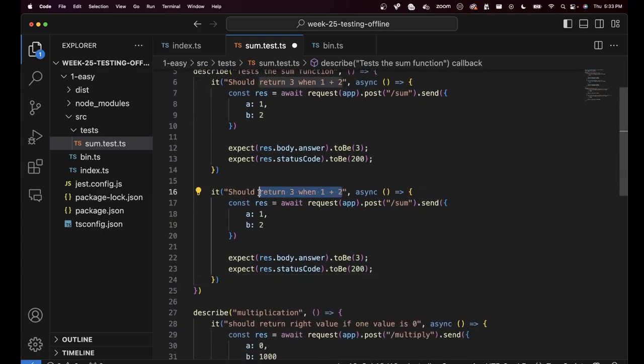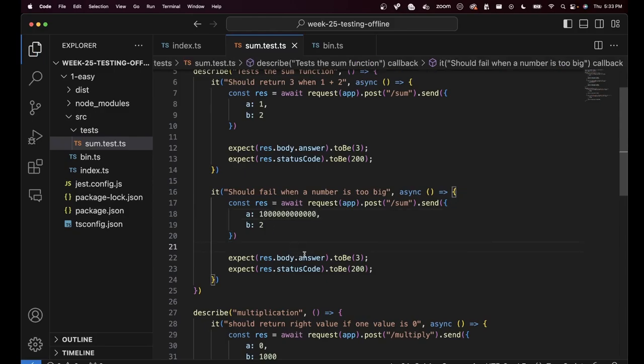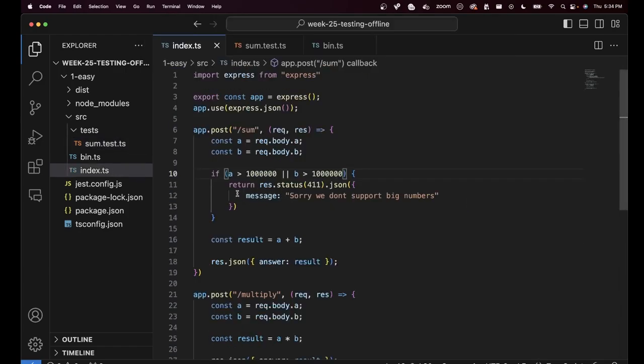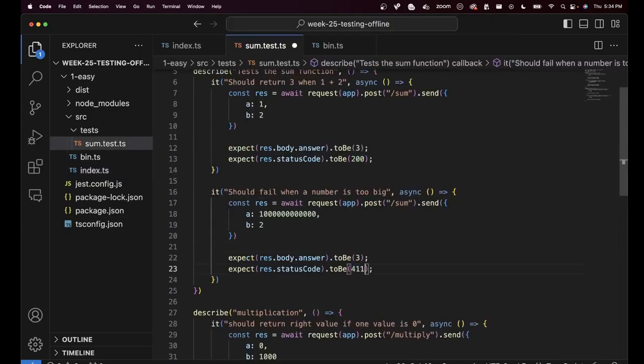It should fail when a number is too big. And then, send a very big number for a. Now, what should res.status code be? What is the status code we return? We return 411, and hence this should be 411.